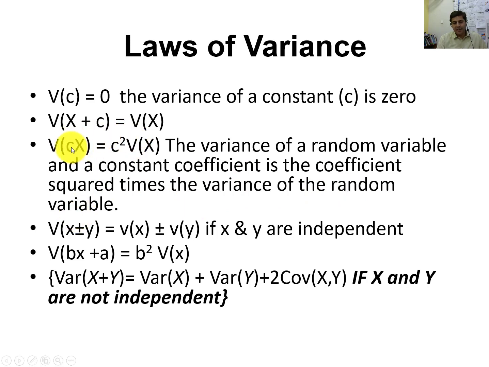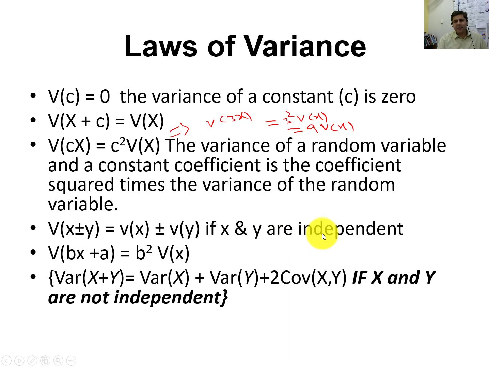For example, variance of 3x will be 3 square into variance of x, so it will be 9 variance of x. So this is the law of variance.